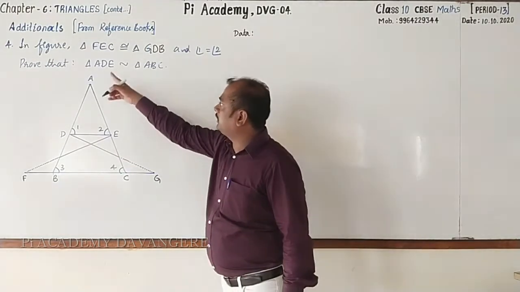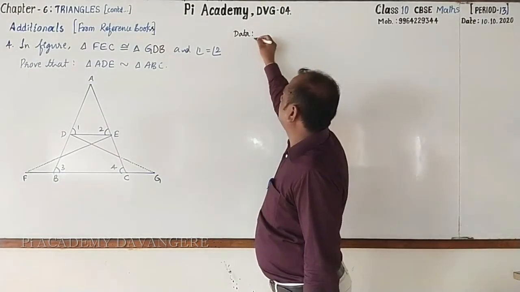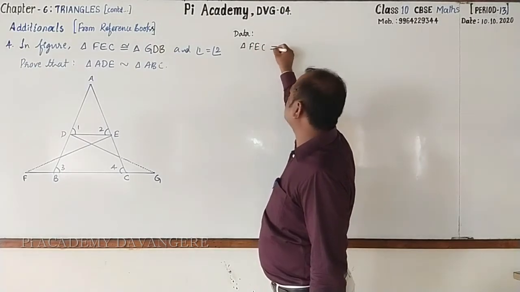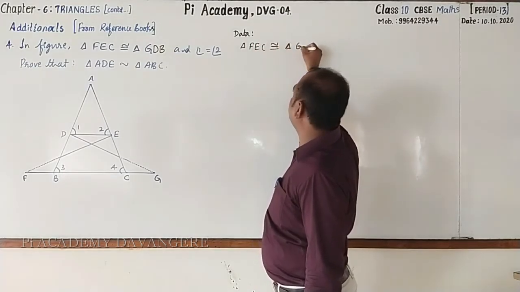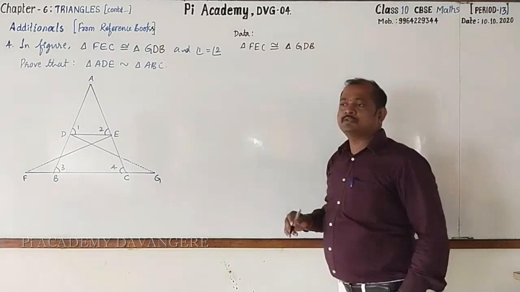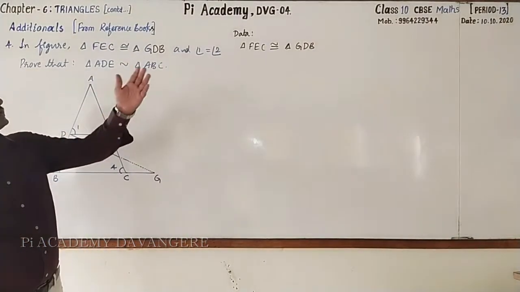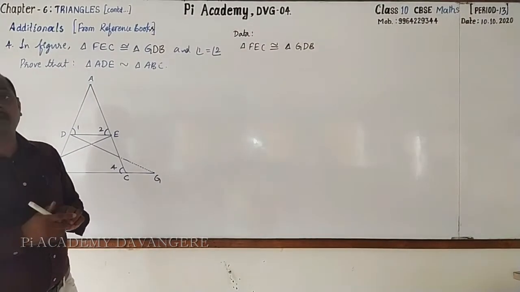They have given the triangle FEC is congruent to triangle GDB. Dear students, we know that when two triangles are congruent, their corresponding parts will be equal.